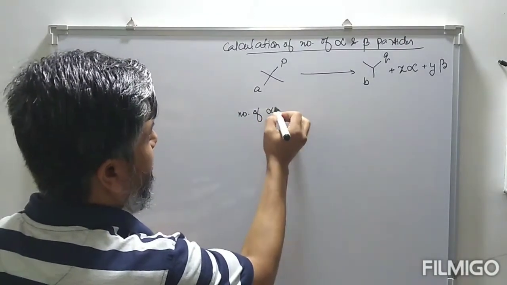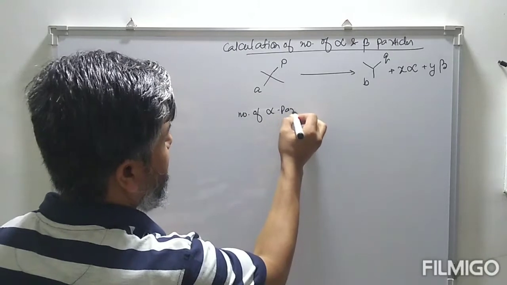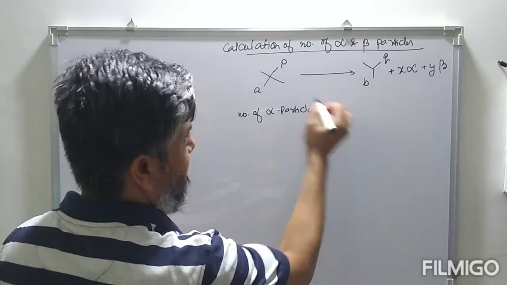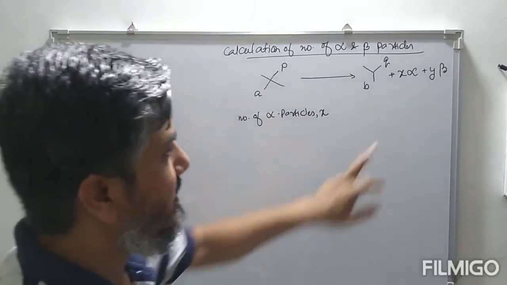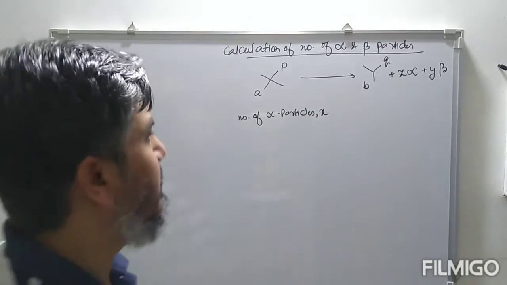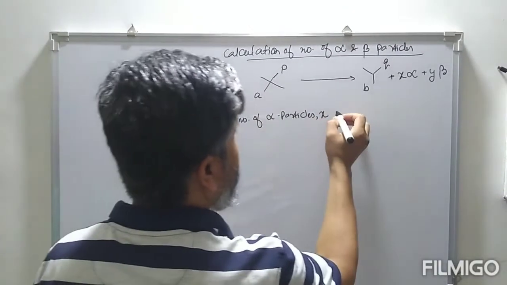Number of alpha particles, which is nothing but x. For every alpha decay, there is a decrease in mass number by 4 units. So we'll take the help of mass number.